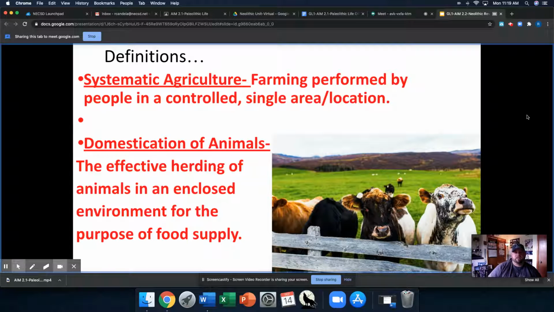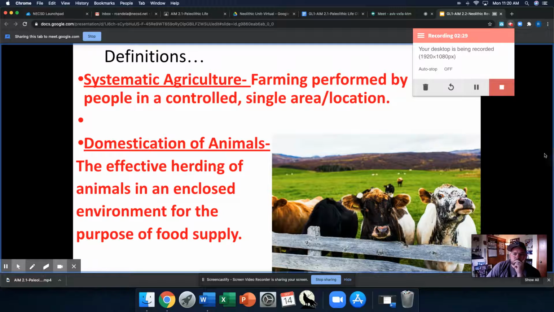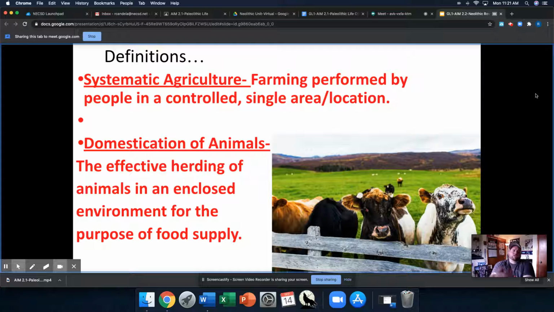Okay, so next slide. Just two vocab words with some definitions. I will give you guys a minute. Okay, so while the rest of you finish up, these are the important definitions that we need to understand. So food supply is the same still, if you think about it. People eat plants, people eat animals. That's pretty much our choices. So the Neolithic Revolution is really about how our relationship with plants and how our relationship with animals change with regard to them being a food supply for us.